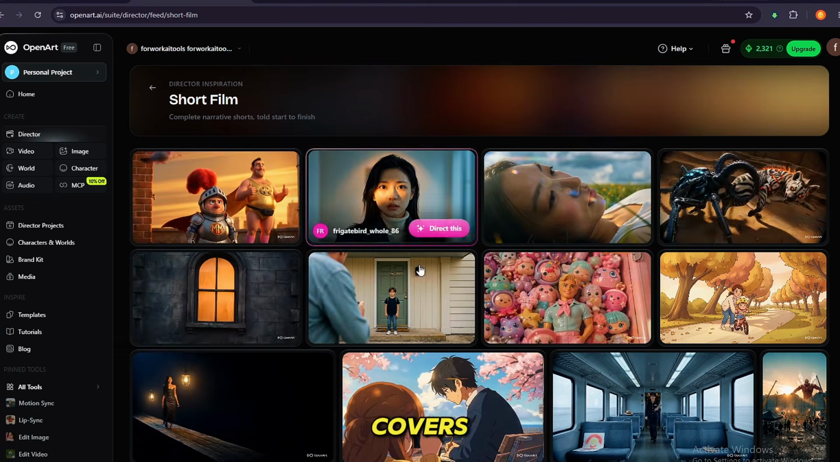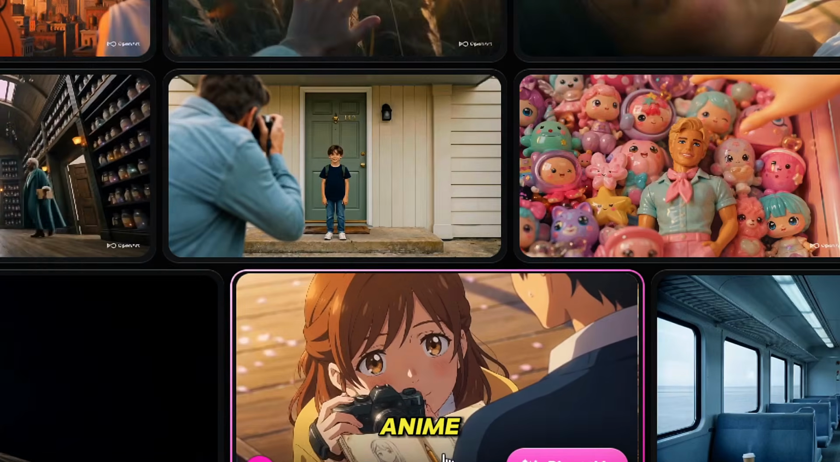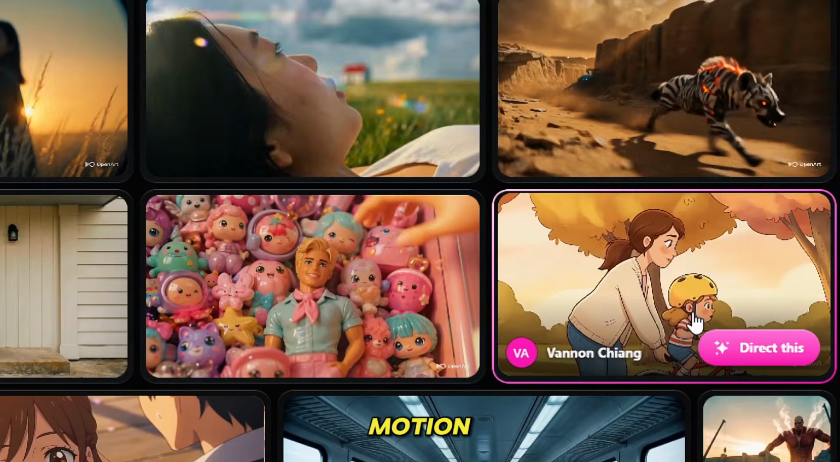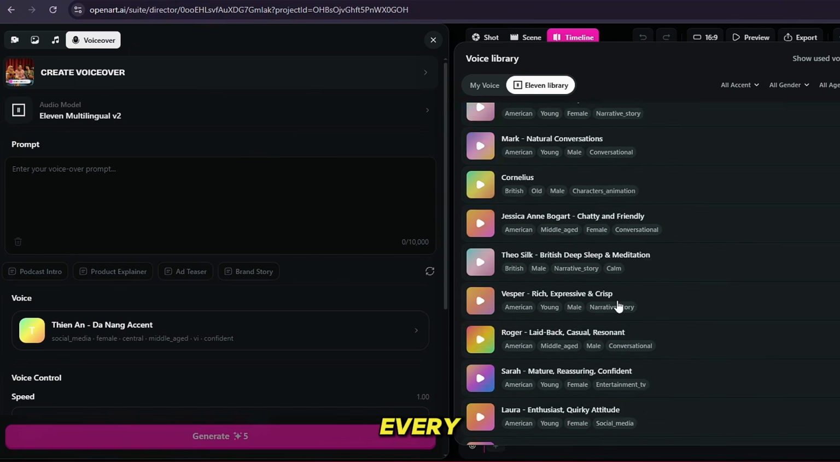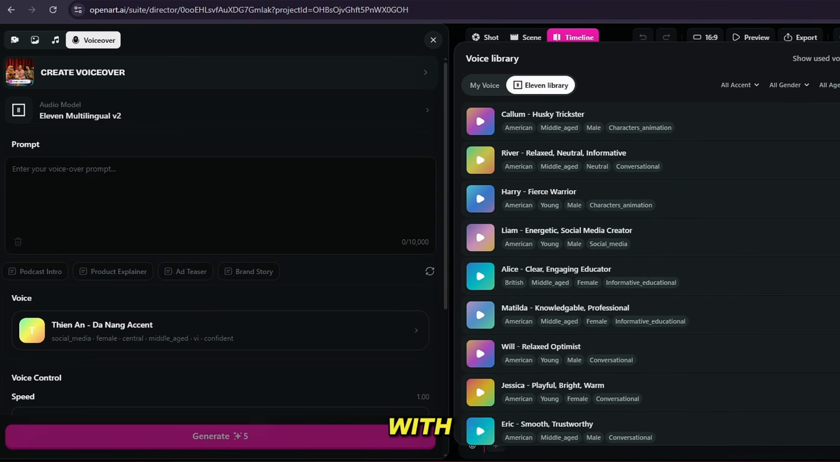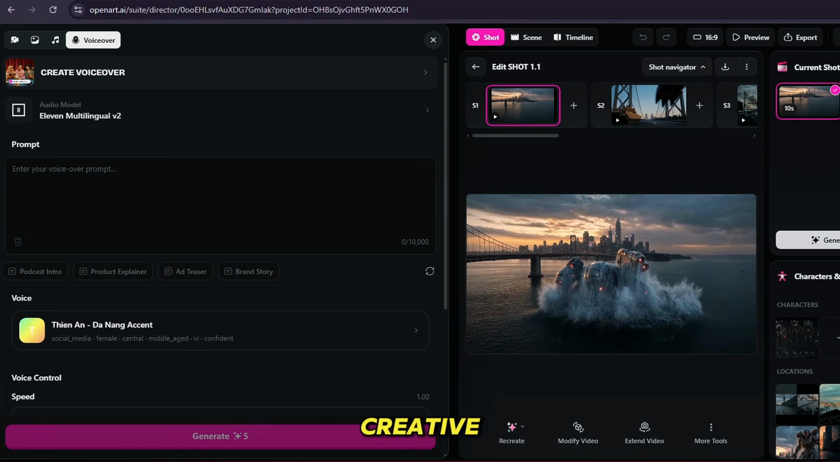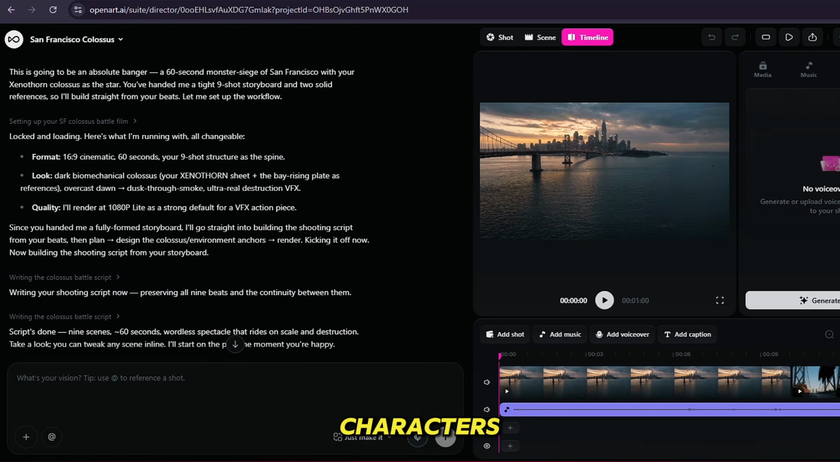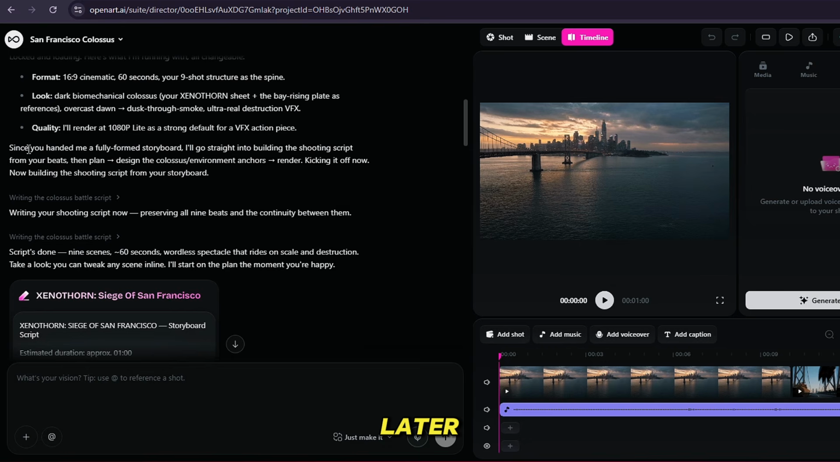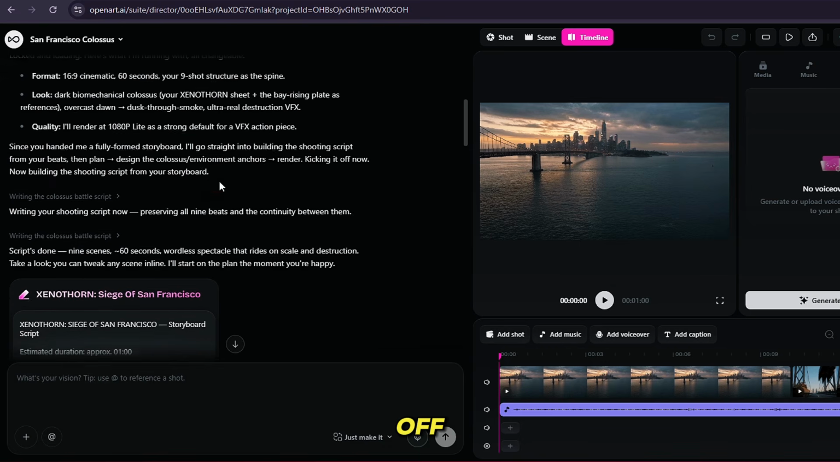The style range covers everything from realistic to anime to 3D animation to stop motion to documentary. Custom voices for every character. Over 8 languages with phoneme-level lip sync. And the project memory means Director remembers every creative decision across sessions: your characters, your visual choices, your story directions, so returning to a project days later picks up exactly where you left off rather than starting over.